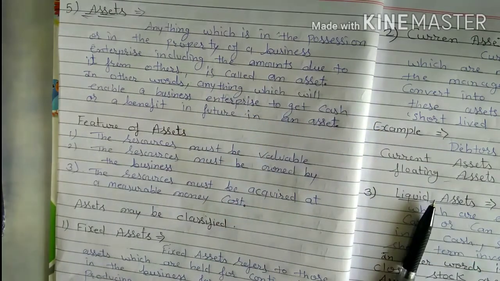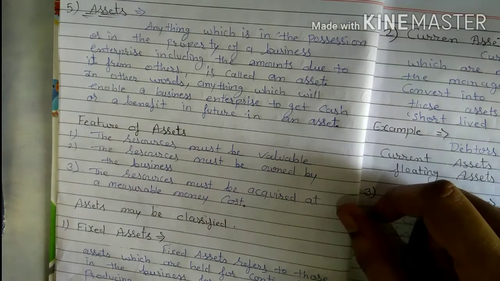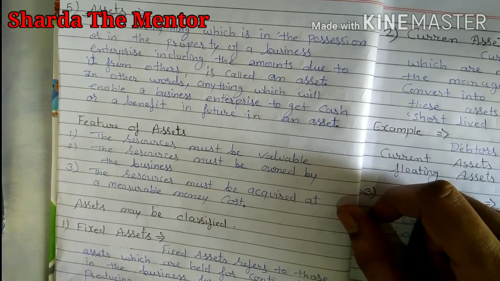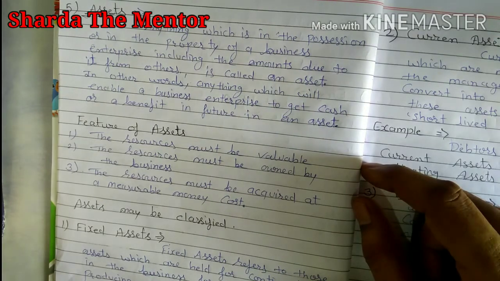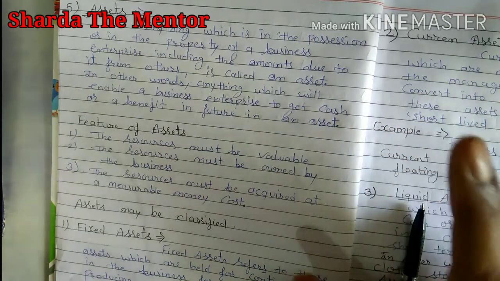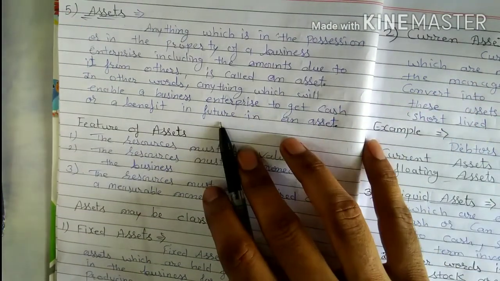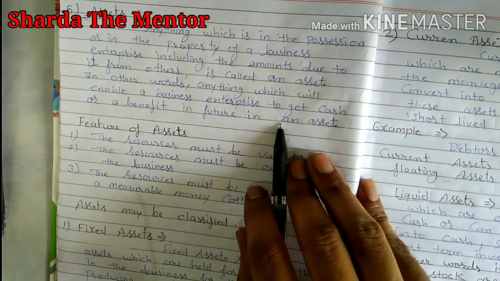from others. Amount due to it from others means, suppose you have given a loan to your friend, so that amount you have to recover, so that is also considered an asset, because you will get that amount in the future. So in other words, anything which will enable a business enterprise to get cash or a benefit in future is an asset.